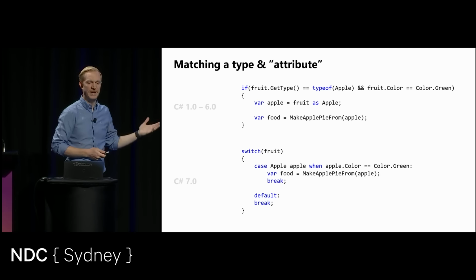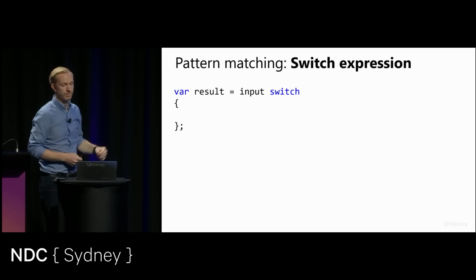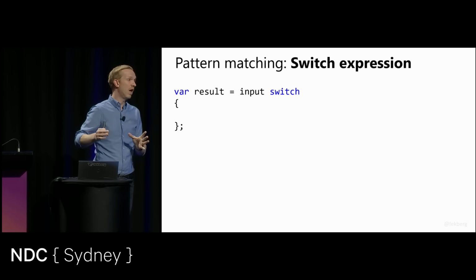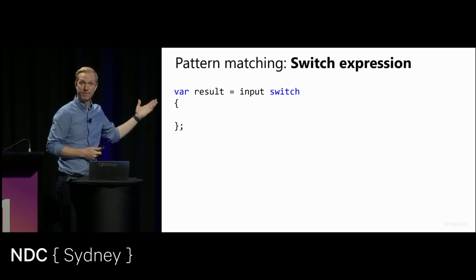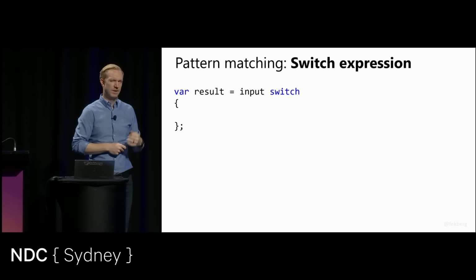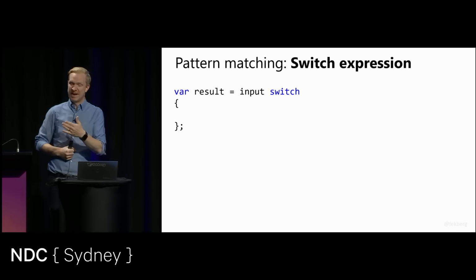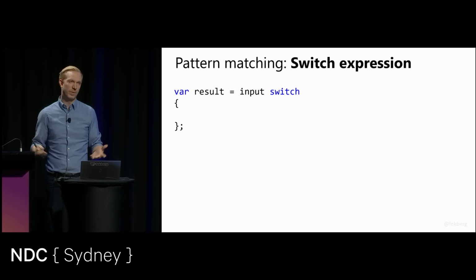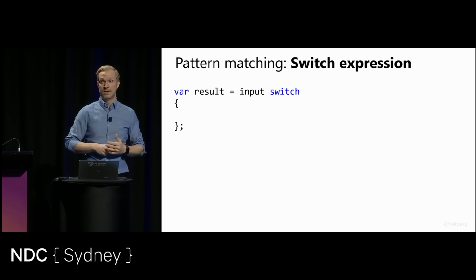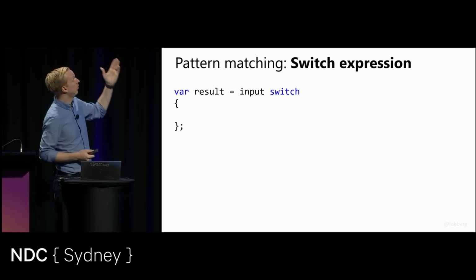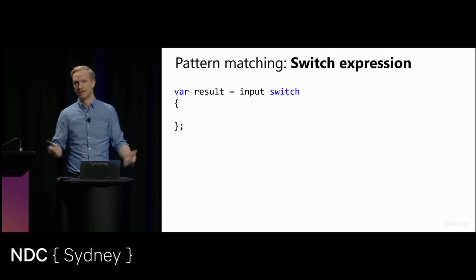So now in C#8, they introduced the switch expression. And in C#9, they added a whole lot of patterns that we can use with this. This looks a little bit different. But if you've ever done Kotlin, Swift, or other programming languages that have had pattern matching for a long time, you'll be familiar with this, or if you've done F#.